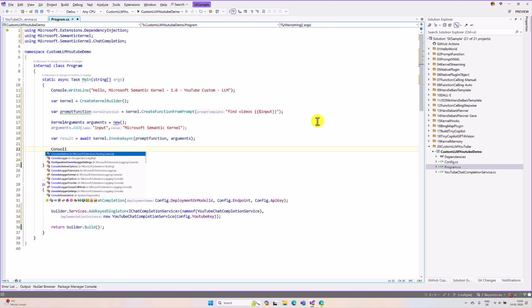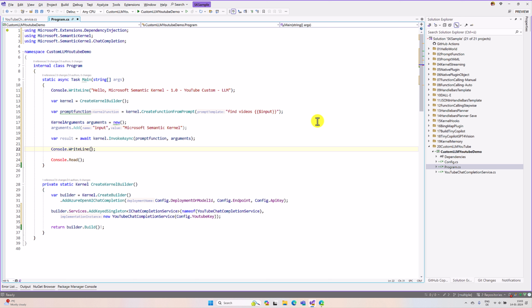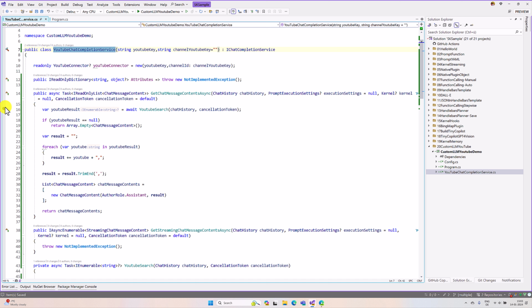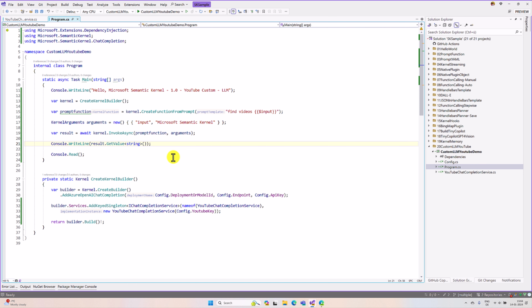Here we display the result. Console dot write line, result dot get value, here we pass as a string. Fine. So I go to this YouTube chat completion service class and I put the breakpoint here. Go back to the program.cs file. I run this application and we see the result.